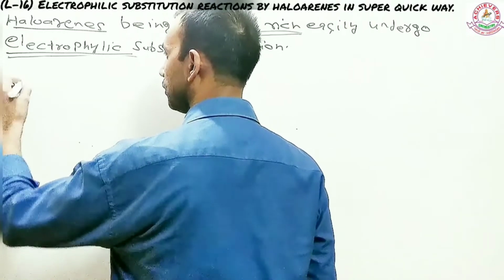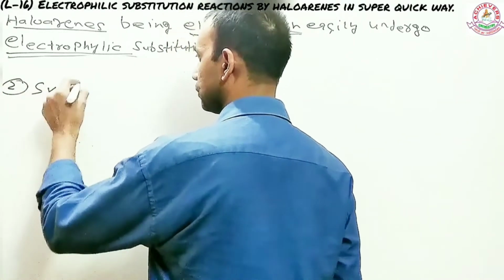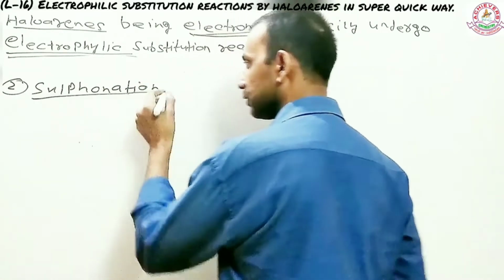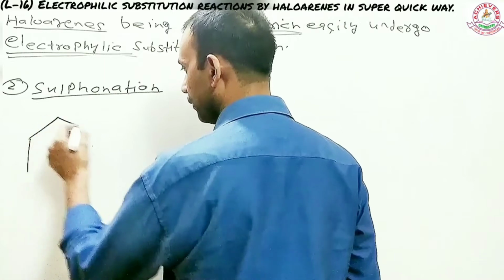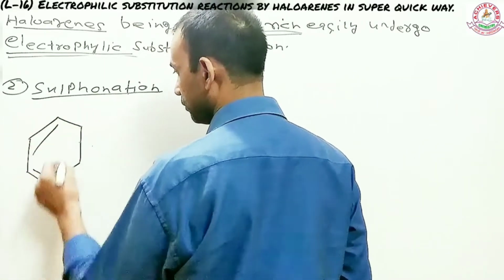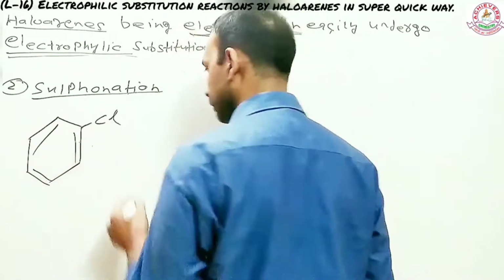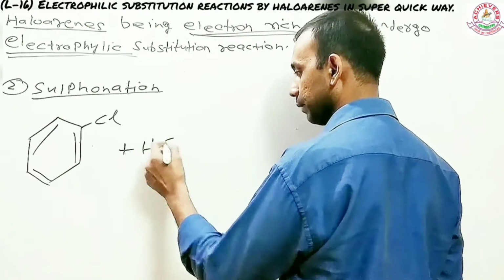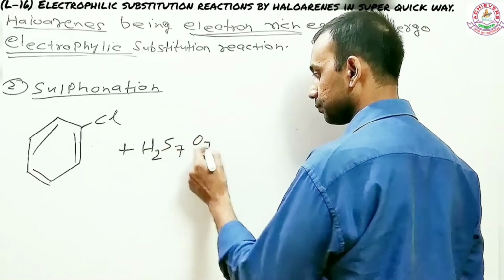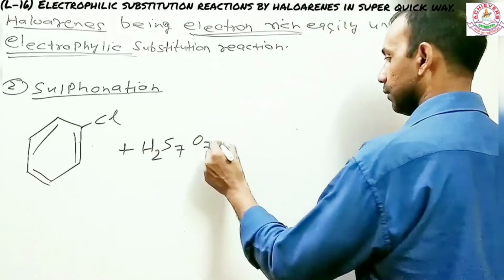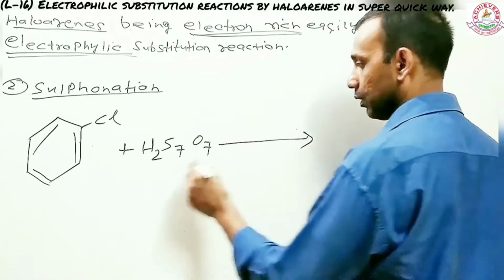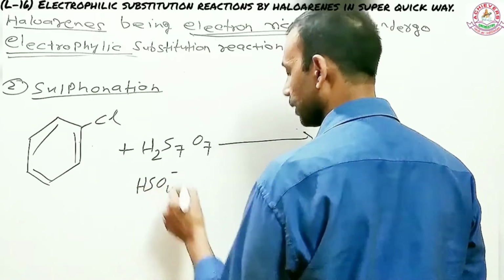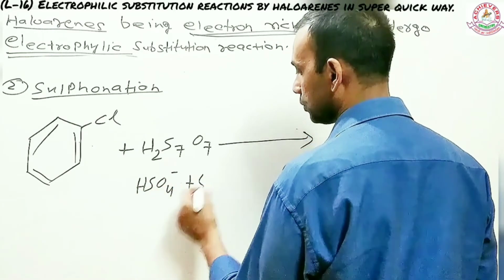The second one is going to be sulfonation. So how does sulfonation take place? Again, you take a haloarene, like chlorobenzene, and you react it with sulfuric acid or oleum, H2S2O7. This reaction has 2 ions: one is HSO4 negative and the other is SO3H positive.